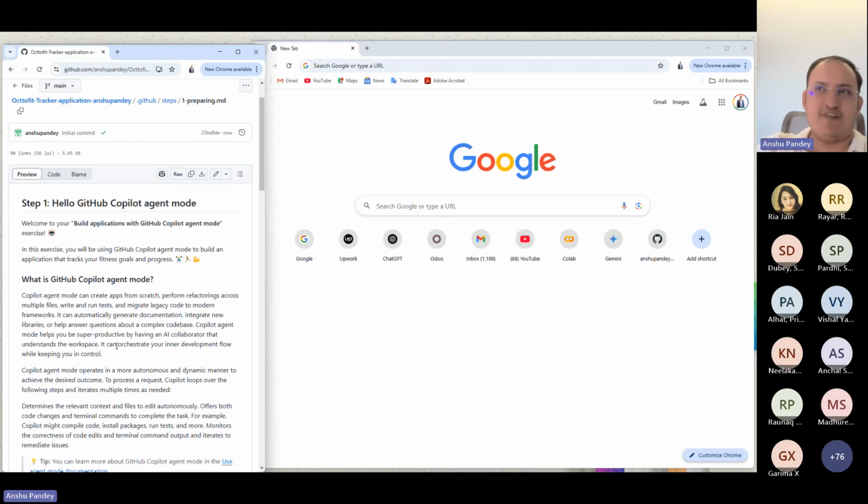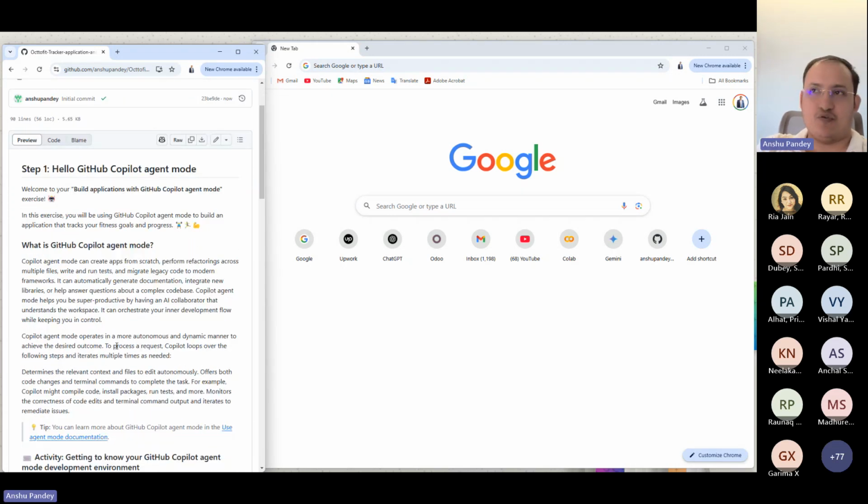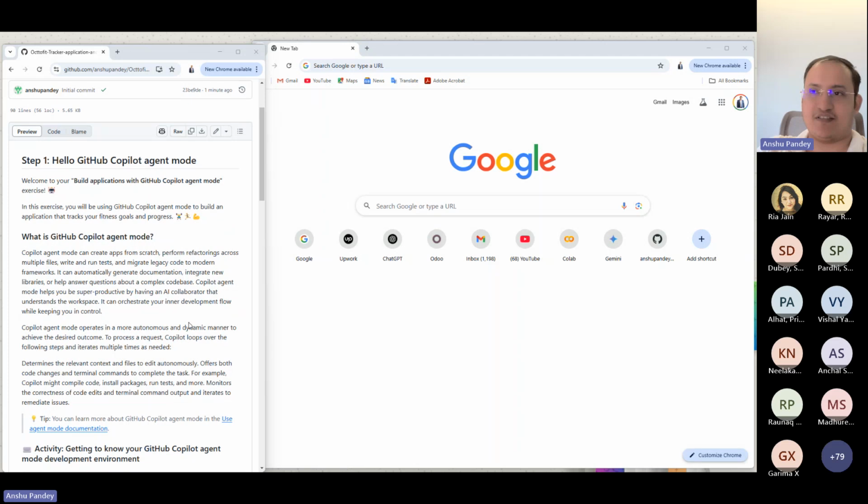A bit of explanation around what GitHub Copilot Agent Mode is. It's an AI agent with a lot of tools which can take dynamic decisions on how to accomplish a specific job or maybe a specific step. And it can create its own workflow for doing any specific task. So let me share the link in chat if you want. Here we go. I hope that should help. Wonderful. So you can just clone it and use the template to get started.